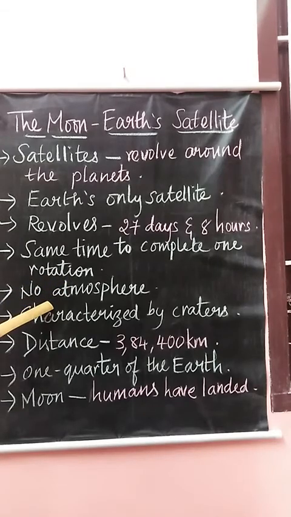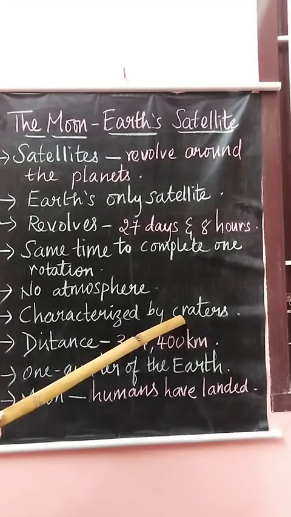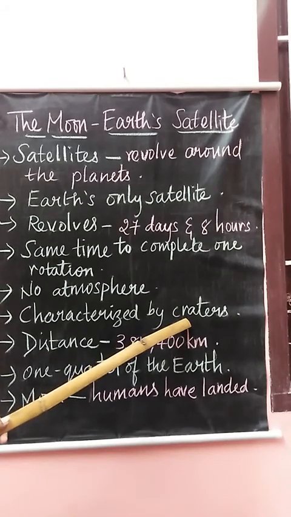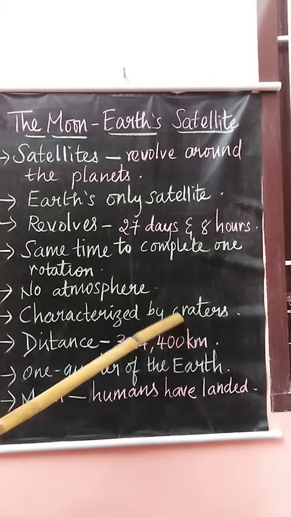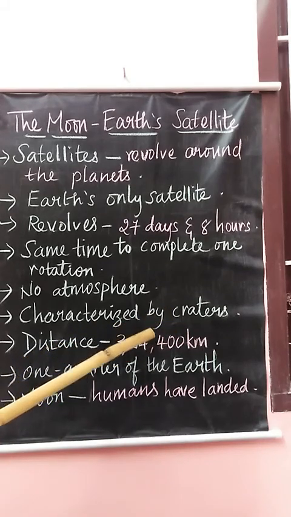It has no atmosphere. The surface of the Moon is characterized by craters, which are created by the impact of meteors. What is a crater? It is a large bowl-shaped cavity on a celestial object, typically caused by an explosion or the impact of a meteoroid.